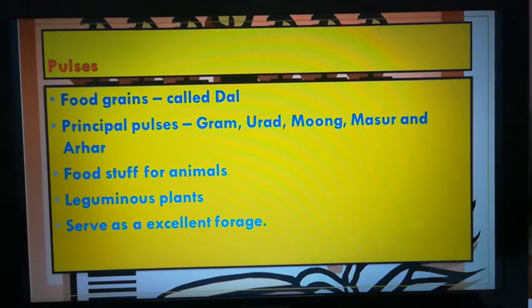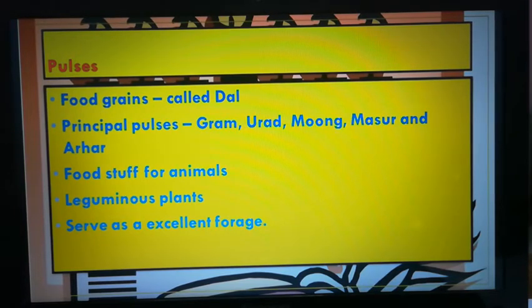It is also a good foodstuff for animals. It is a leguminous plant, meaning a nitrogen-fixing plant, so it adds fertility or nitrogen content to the soil, and it serves as an excellent forage too.